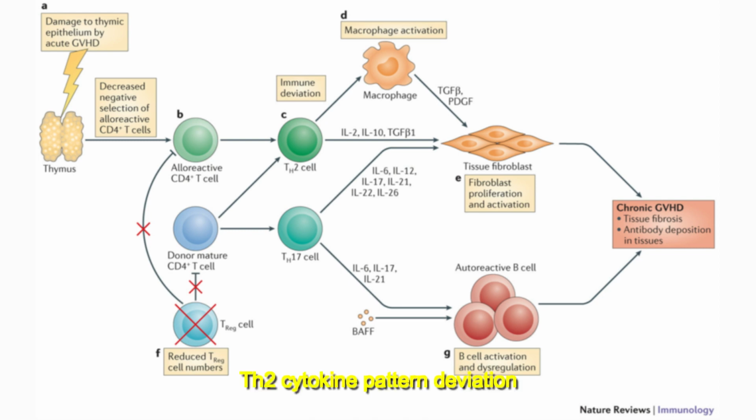T helper 2 cytokine pattern deviation, resulting in release of fibrogenic cytokines, such as IL-2, IL-10 and TGF-beta, macrophage activation, followed by tissue fibroblast proliferation and activation through the release of TGF-beta and PDGF from macrophages, lower Treg levels, and finally, dysregulation of B cells, leading to emergence of autoreactive B cells, and production of autoreactive antibodies. All these will result in autoimmune-like systemic syndrome, mostly associated with fibroproliferative changes that can occur in almost any organ and body, but primarily affecting oral and ocular mucosal surfaces, and the skin, lung, kidneys, liver, and gut.